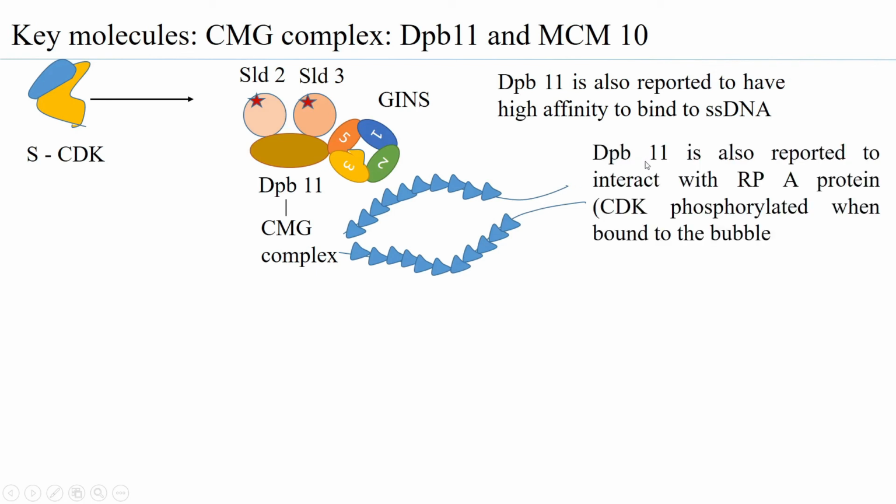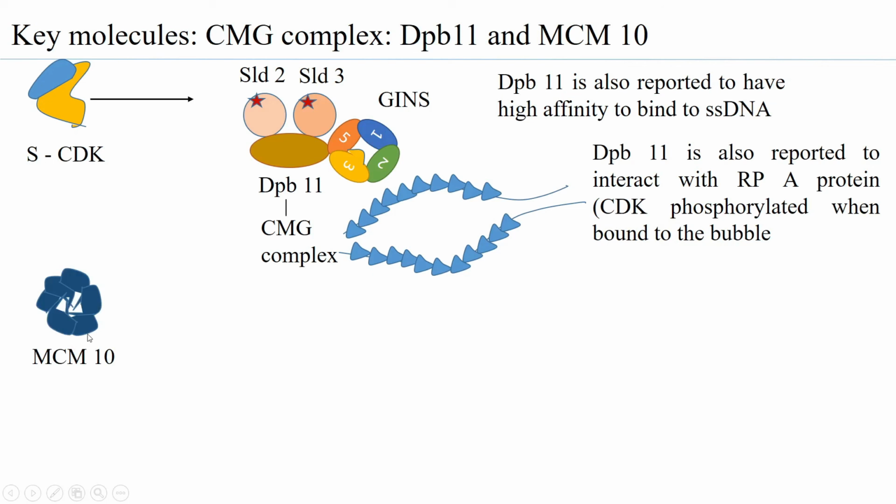So this DPB11 associates with the RPA protein, but the catch is that all the RPA proteins have to be phosphorylated, which is taken care of by the CDK, the S-cyclin CDK. So the DPB11 binds to the phosphorylated RPA protein and stabilizes the single-stranded DNA in the bubble that is formed. Therefore, it has a role in stabilizing the entire complex and for the initiation complex to function better.